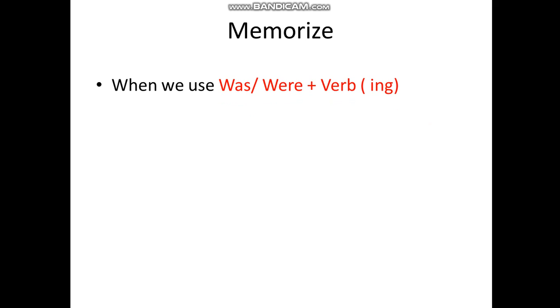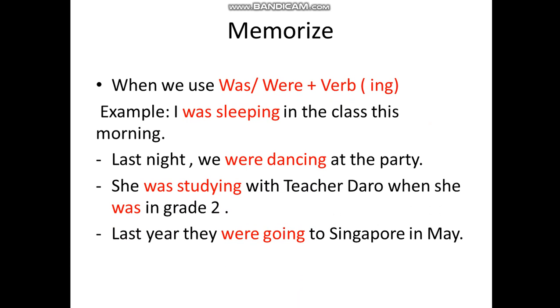Now let's go to memorize. Memorize means teacher wants you to remember something. Teacher wants you to remember that when we use was or were plus a verb, the verb must add ing. Why?